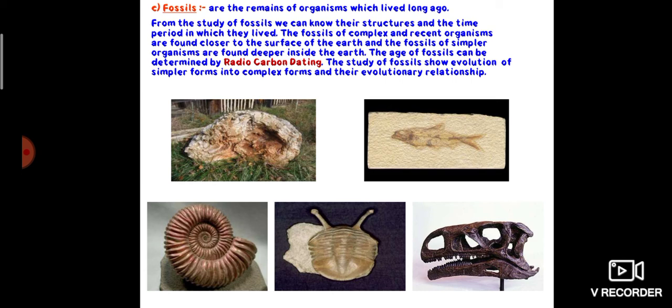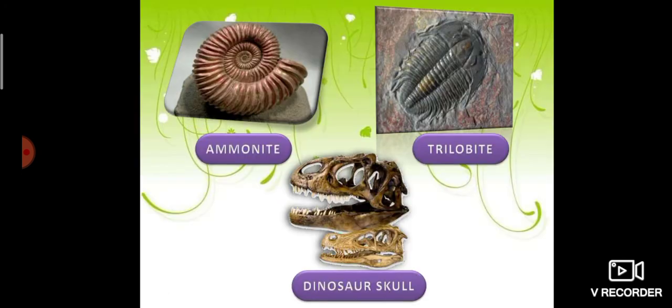There are various kinds of fossils. Some important fossils which have been studied are ammonite, trilobite and dinosaur skull. What are ammonites? Ammonites were invertebrate animals with a flat, coiled spiral shell which lived in the sea.